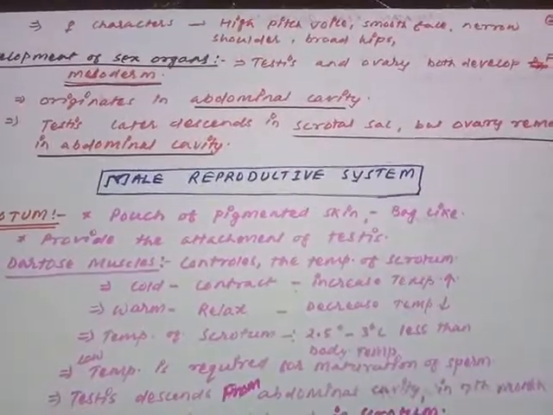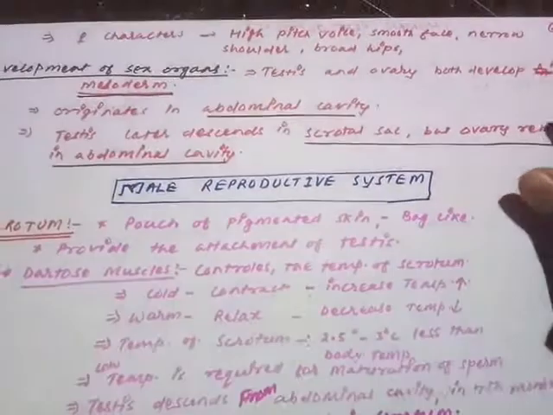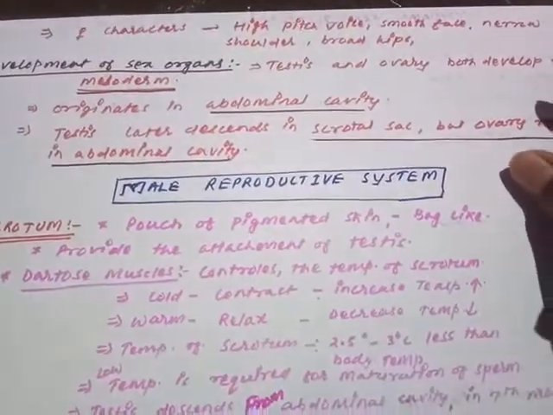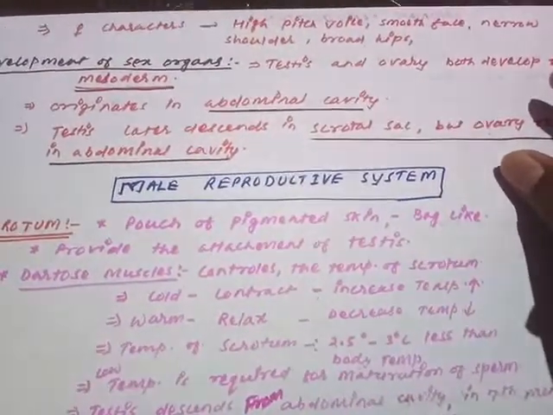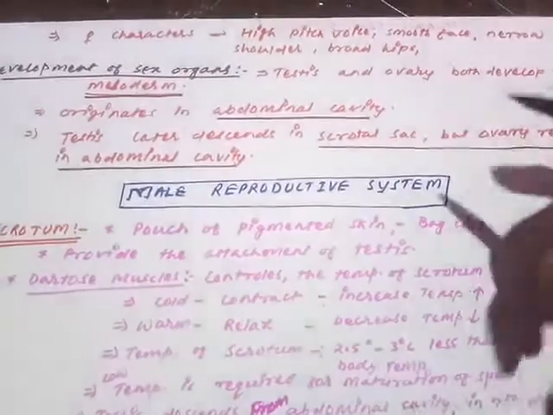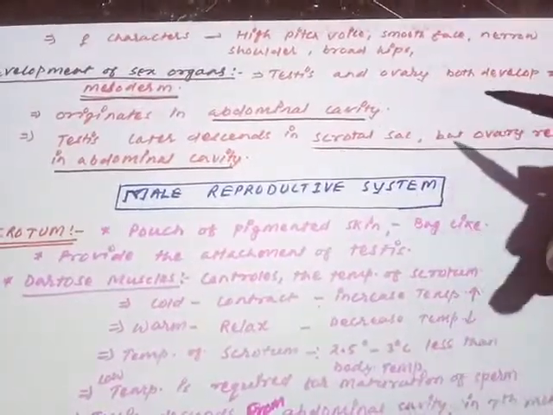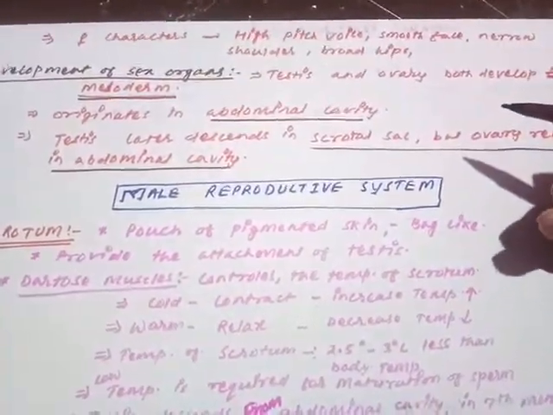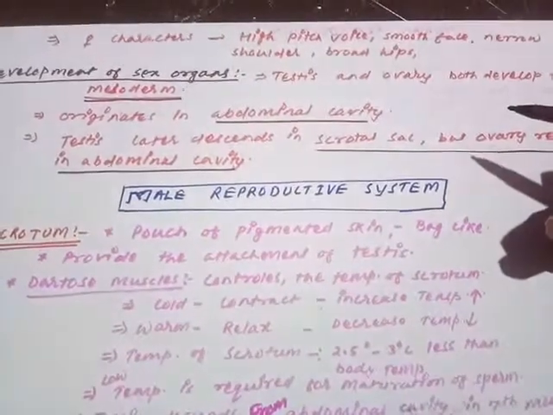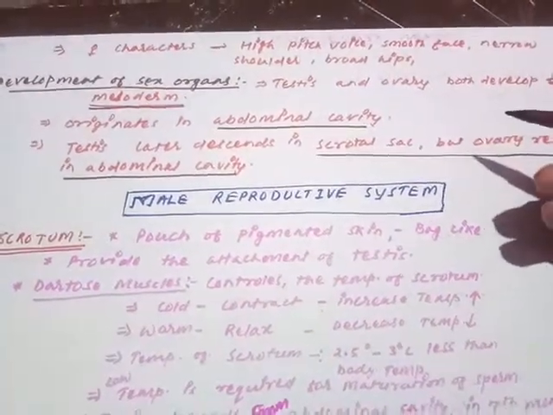Similarly, the characteristics considered as secondary sexual characters by which we can identify the females of the humans are high pitch voice, smooth face, narrow shoulders, broad hips, and even the adipose tissue is more in the females only.